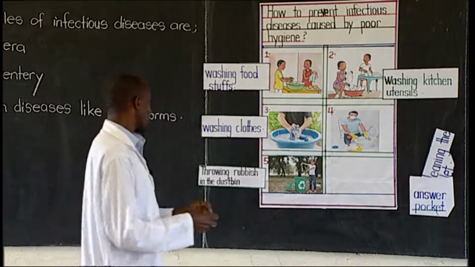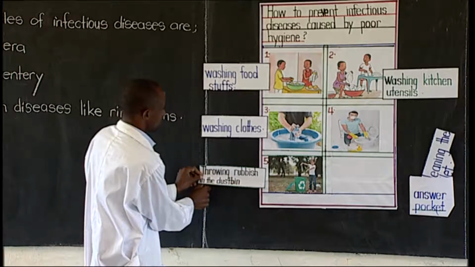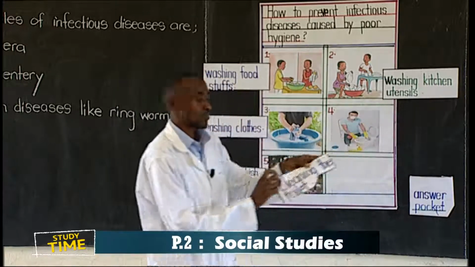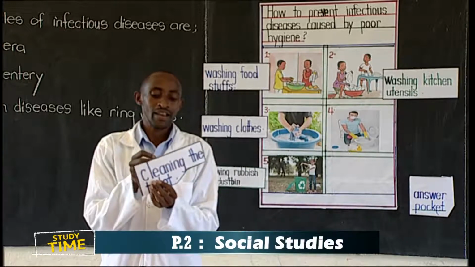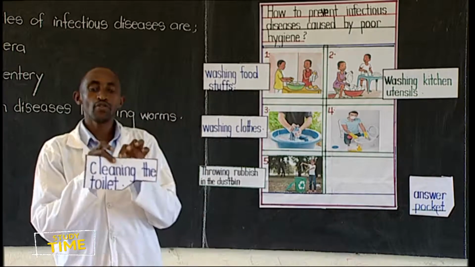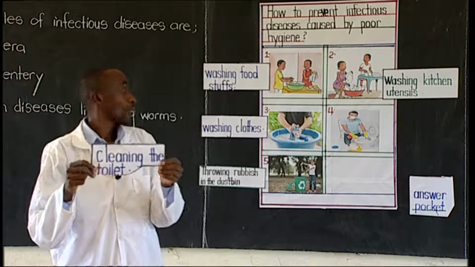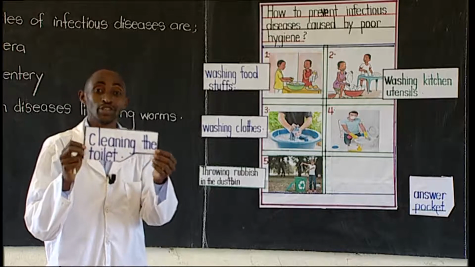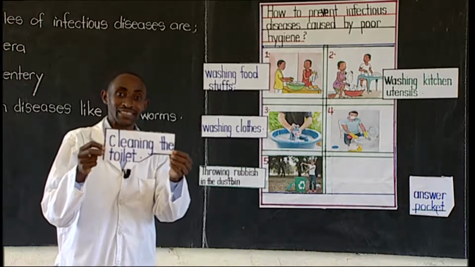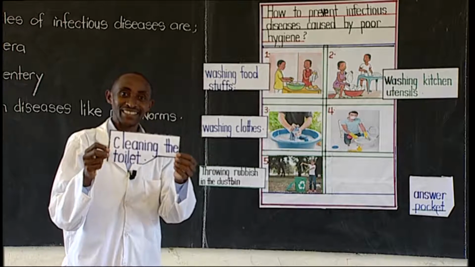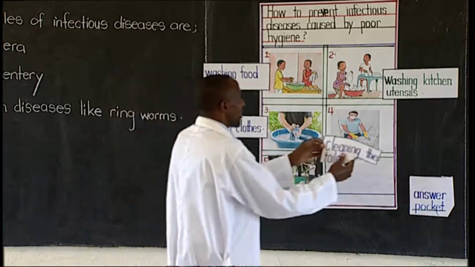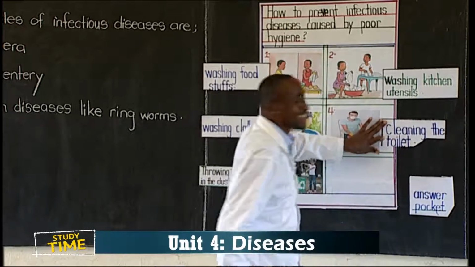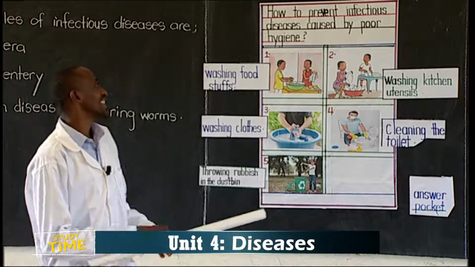Then we have the last one, our last way of preventing infectious diseases caused by poor hygiene. Cleaning the toilet. Say, cleaning the toilet. You are supposed to make your toilets clean to avoid these diseases.